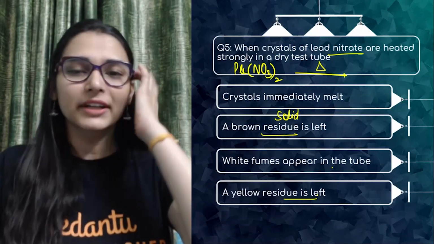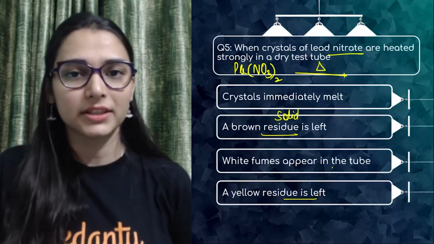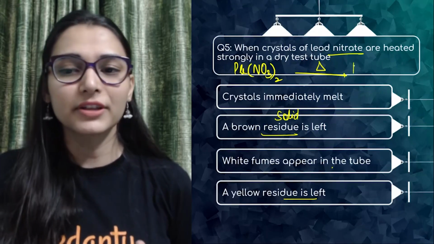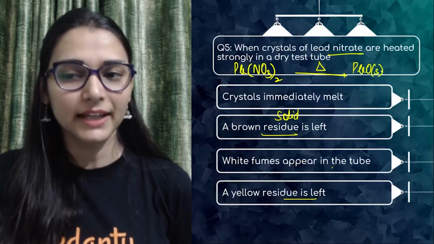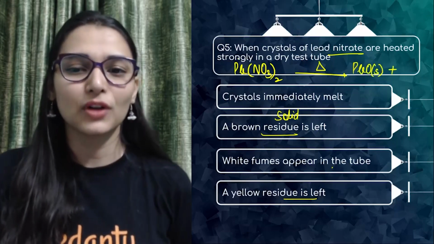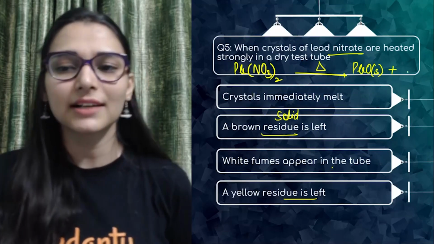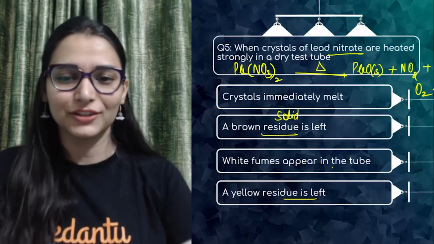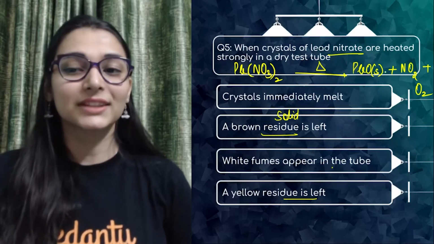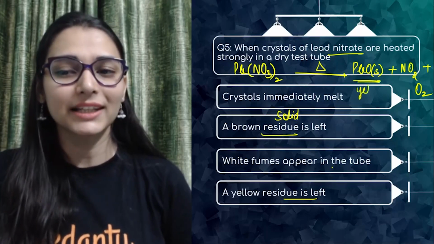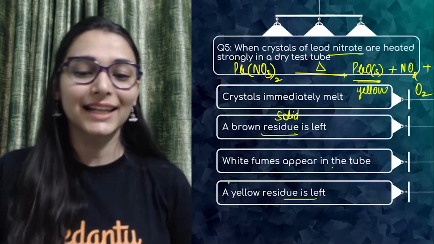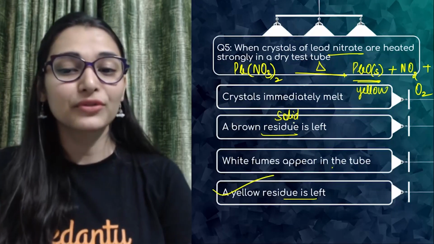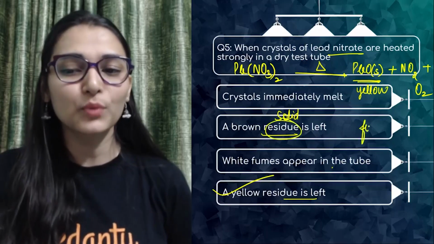I have told you already, whenever you are heating metal salts, the metal oxide is formed. First thing that you would be getting is lead oxide. Along with that, gases are evolved because you have a nitrate salt. So one of the gases definitely would be NO2, and oxygen. Okay? So this lead oxide is yellow in color. So you would be getting a yellow residue that is of PbO, lead oxide. You will not get a brown residue. Brown fumes will be evolved.